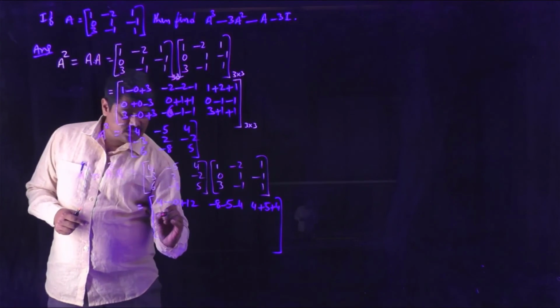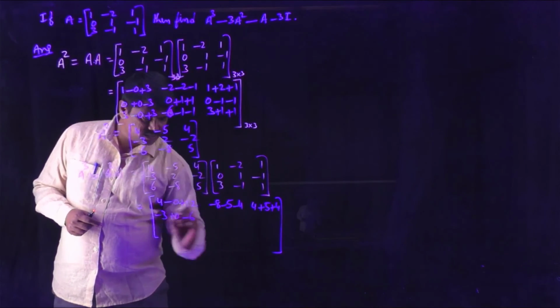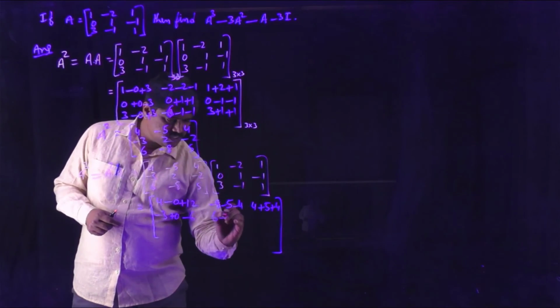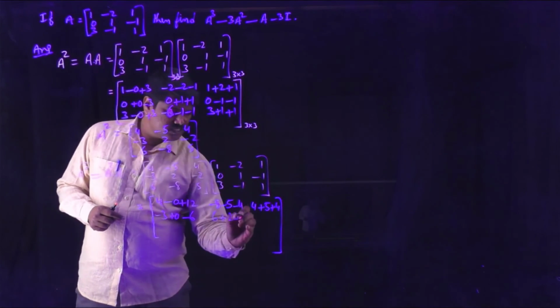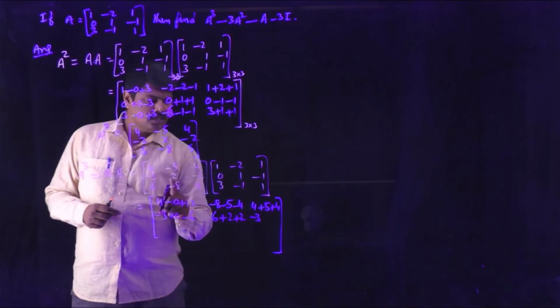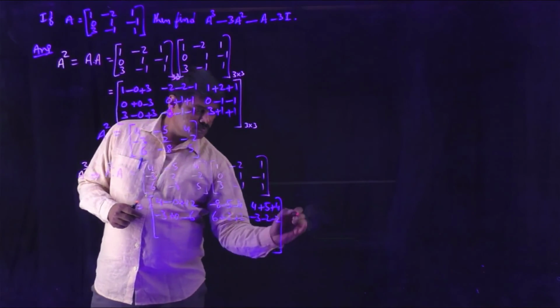Minus 3 into 1 is minus 3. 2 into 0 is 0. Minus 2 into 3 is minus 6. Minus 3 into minus 2 is 6. 2 into 1 is 2. Minus 2 into minus 1 is plus 2. Minus 3 into 1 is minus 3. 2 into minus 1 is minus 2. Minus 2 into 1 is minus 2.